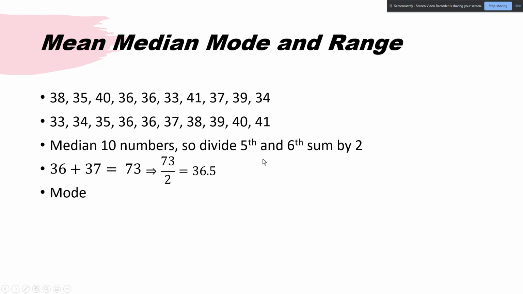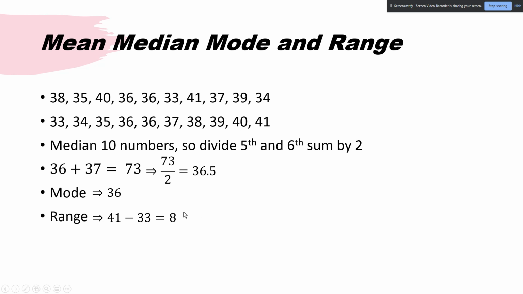The mode. What happens the most? We have two 36s, so that would be our 36. The range, 33, 41. Subtract the 2 and get 8. Notice how this range is a lot smaller than the last one.